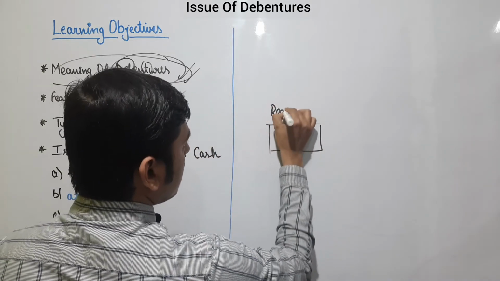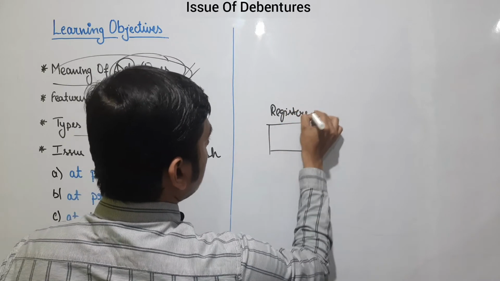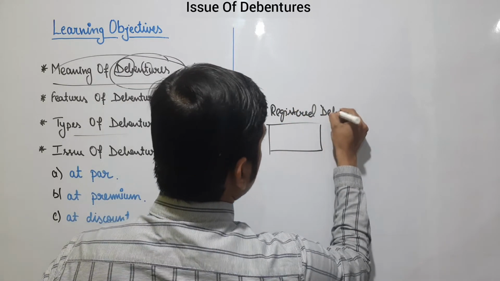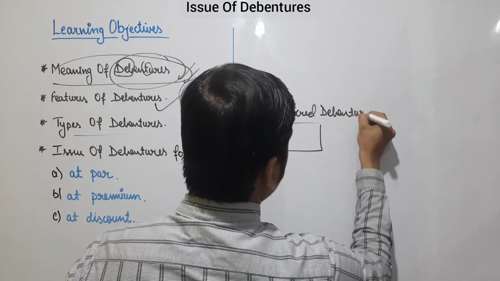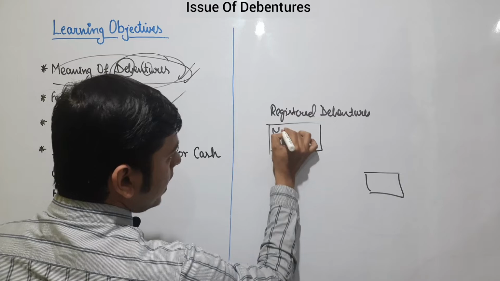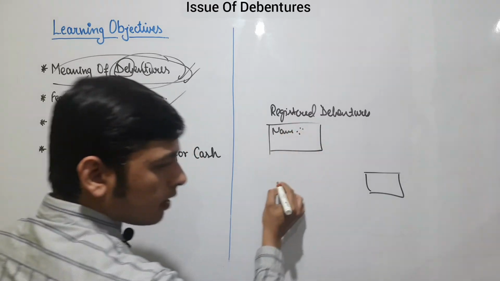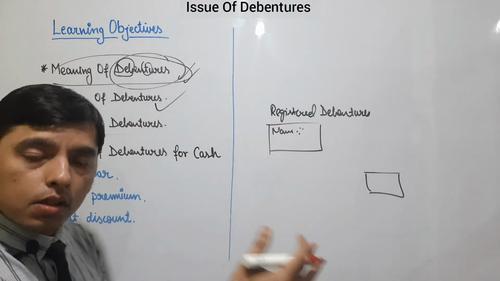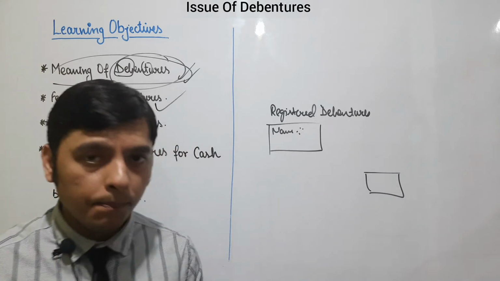Registered debentures and bearer debentures. If the name is written on the debenture and that name is registered with the registrar of companies, it is a registered debenture.